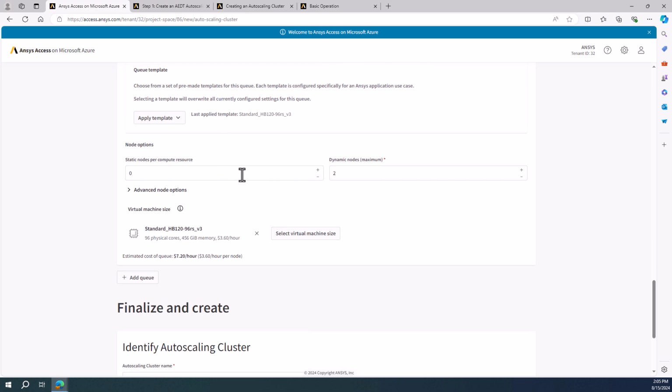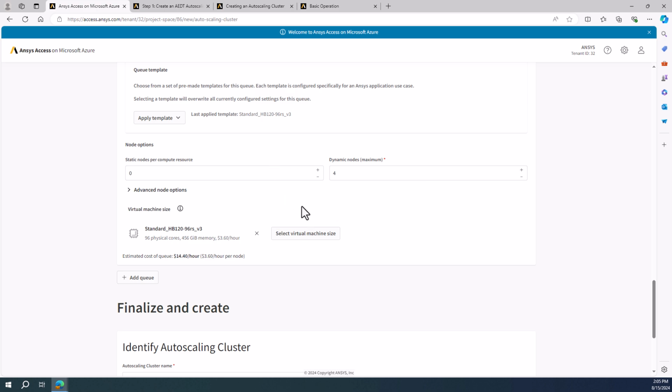I then have a choice of choosing a number of static nodes and a number of dynamic nodes. Usually you'll have dynamic nodes. Static nodes might be used under specific situations. The risk of static nodes is that they'll be left idle and you'll pay for them when they're running, when there's no need to have them run. So usually we'll just have dynamic nodes. You can set the maximum number.